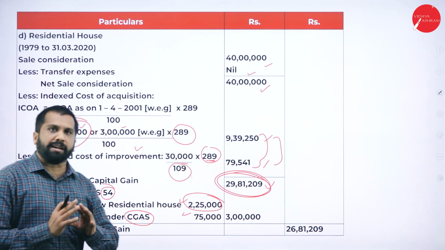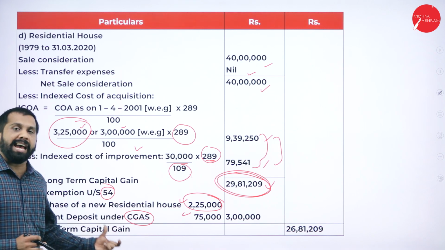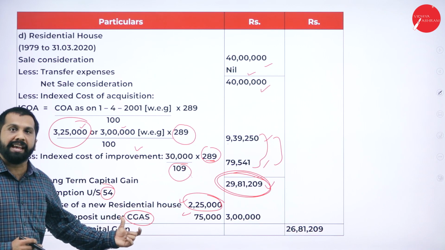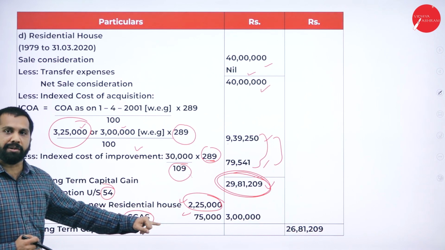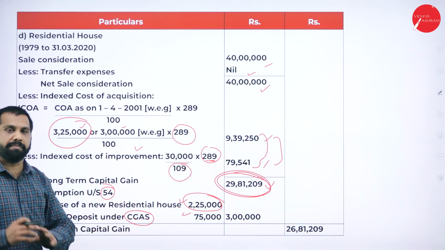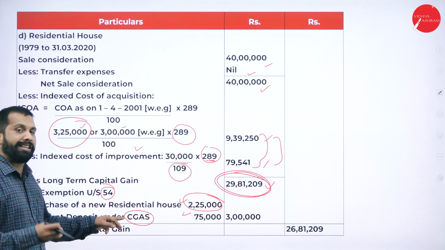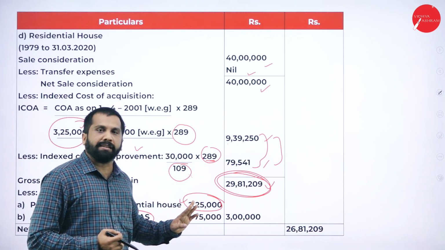It is a separate account called CGAS. What is that? Capital Gains Account Scheme. Whatever is deposited in the capital gains account scheme, even if you deposit 1 rupee, that 1 rupee is deducted.